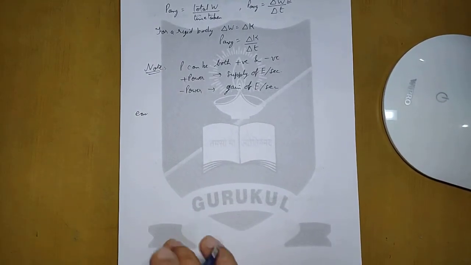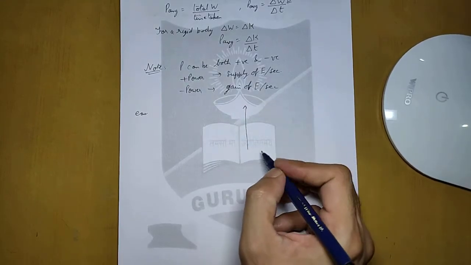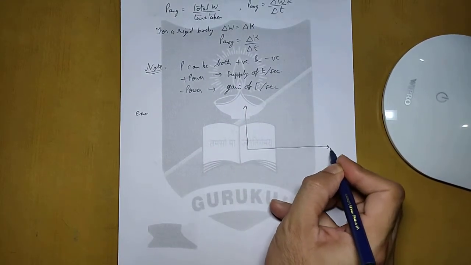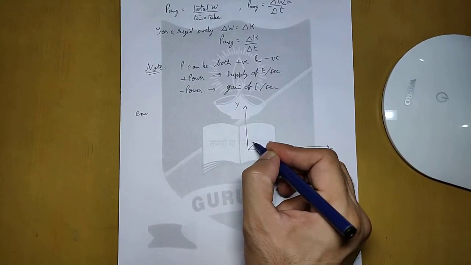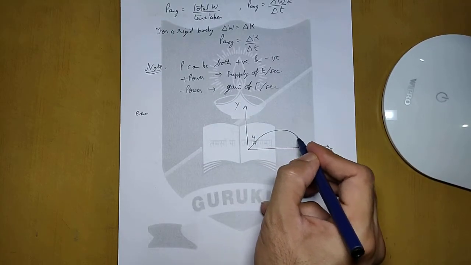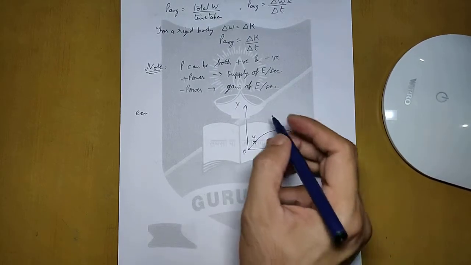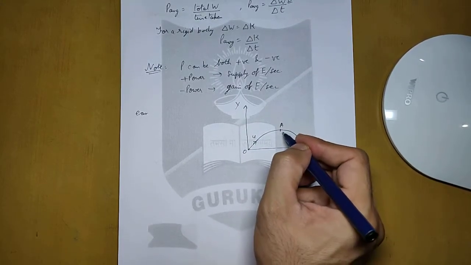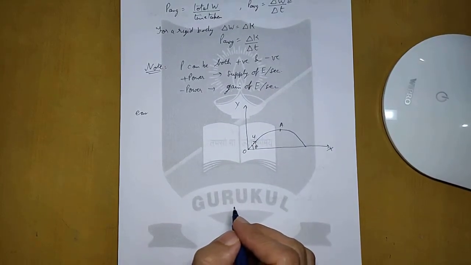Let us say that we have a projectile. It is projected at an initial velocity u, and it went like this from point O to this point, and let us say that there is a point A at the maximum height. The angle of projection is theta.